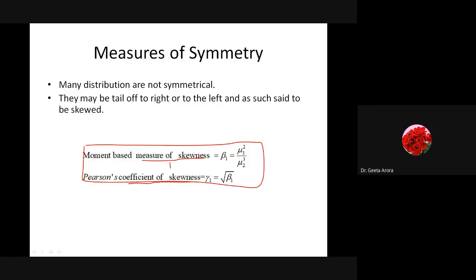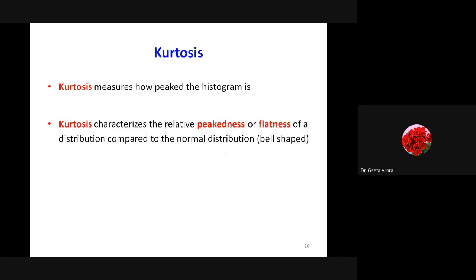Correct? So these are the formulas. In case you are provided for any distribution the values of mu2 and mu3, then we can calculate all these things.